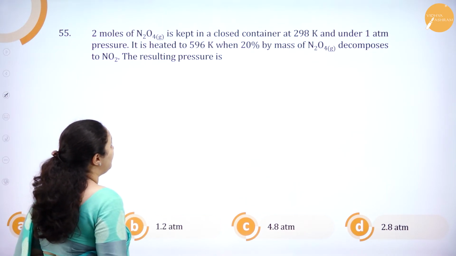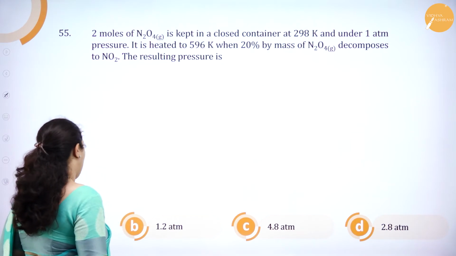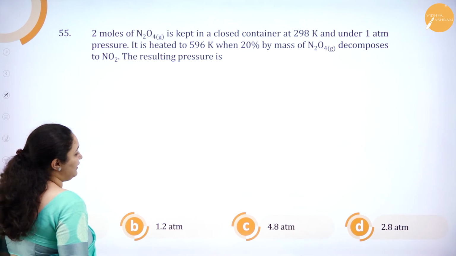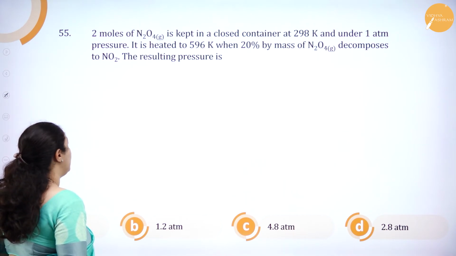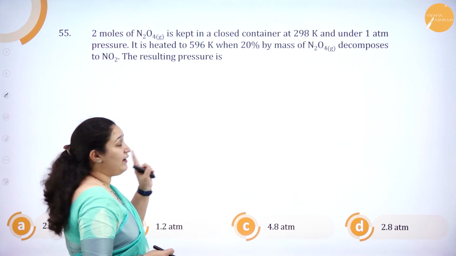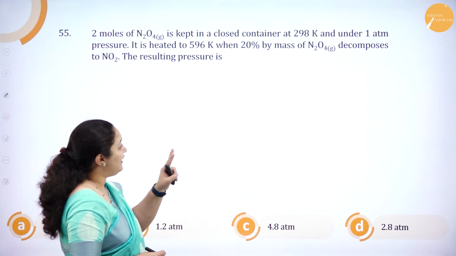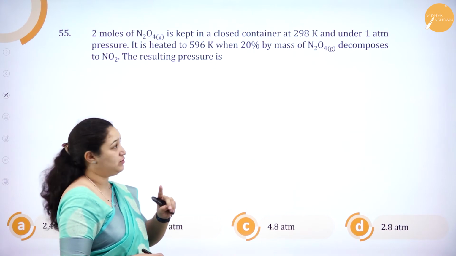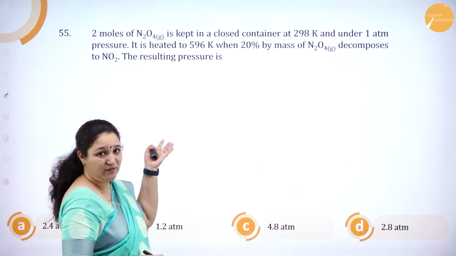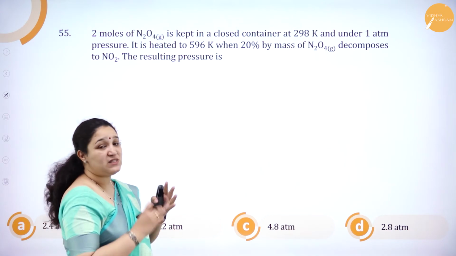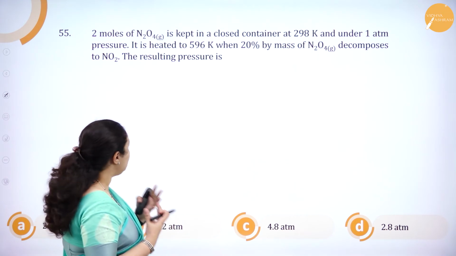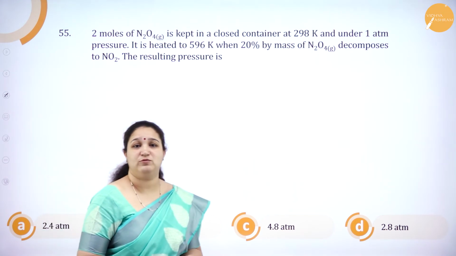The resulting pressure is 2.4 atmosphere, 1.2 atmosphere, 4.8 atmosphere, 2.8 atmosphere. So what they are telling is we have 2 moles of N2O4 at 298 Kelvin, 1 atmospheric pressure. Now when it was heated, the temperature was increased to 596 Kelvin, 20% decomposed to NO2. Now what the pressure is, is what we have to find out.